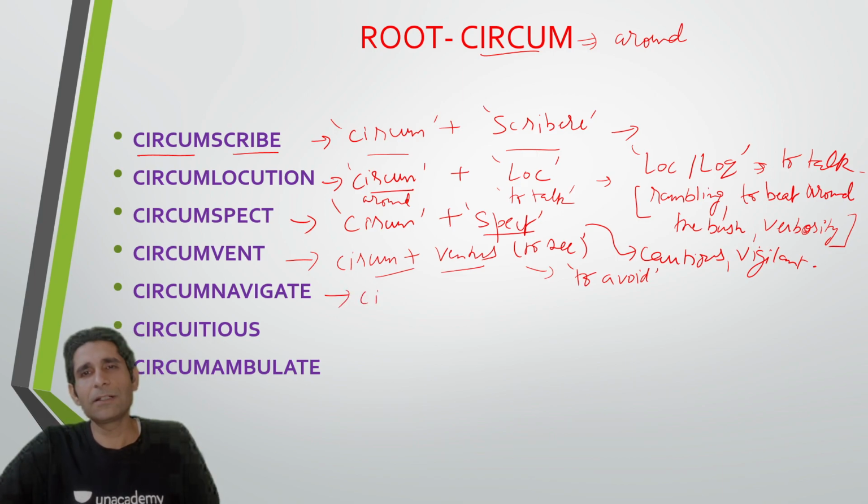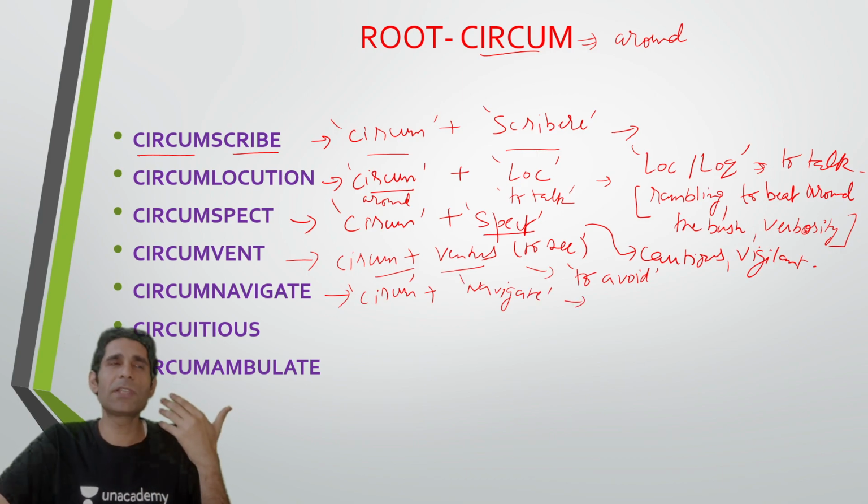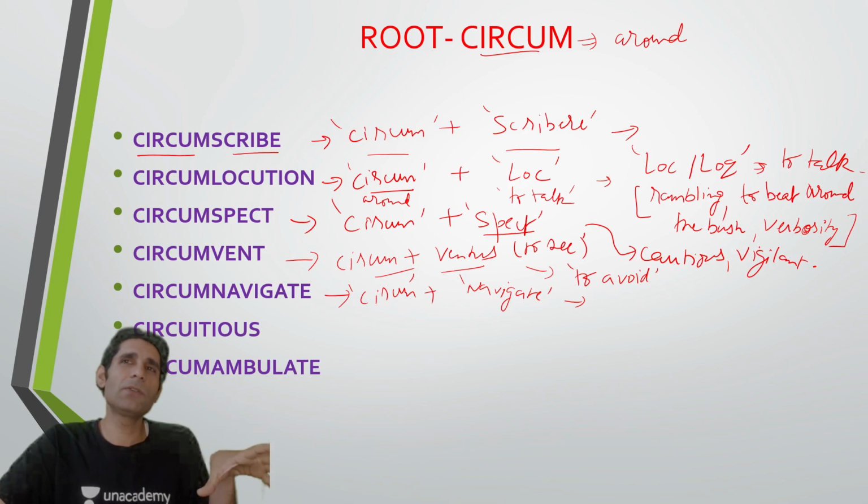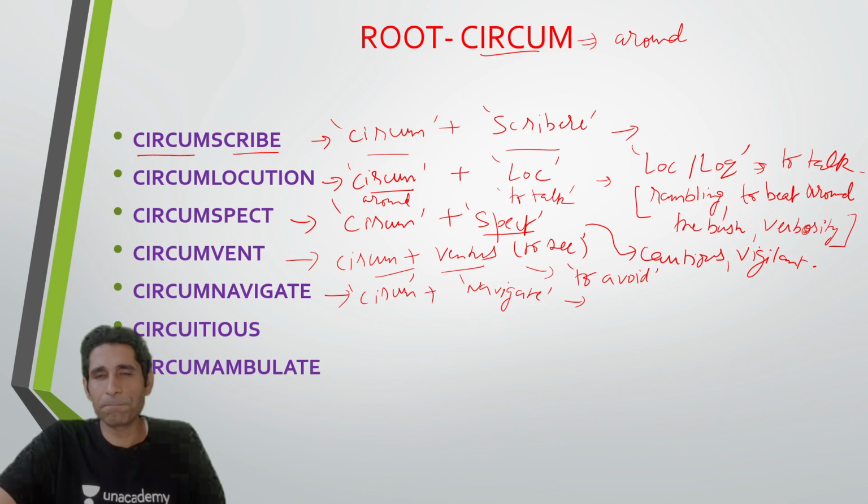Circumnavigate, so we can see circum plus navigation. Okay, and circumnavigation, guys, is the word that we use for going around something. जैसे हम लोग कहेंगे, he was able to circumnavigate the world. Okay, so when I say he was able to circumnavigate the world in 80 days, that means he was able to travel or go around the world in 80 days, something of that sort. Okay, so that is circumnavigate, that I can use in many situations.